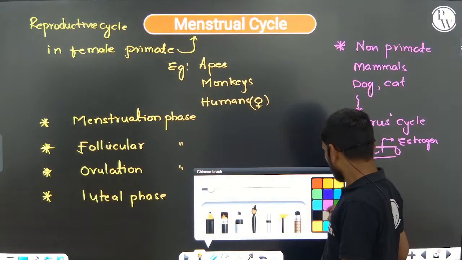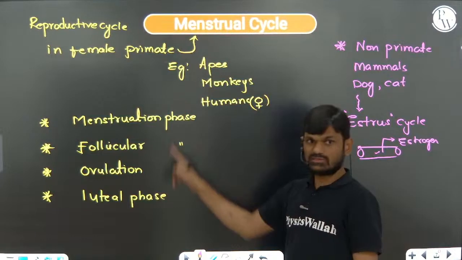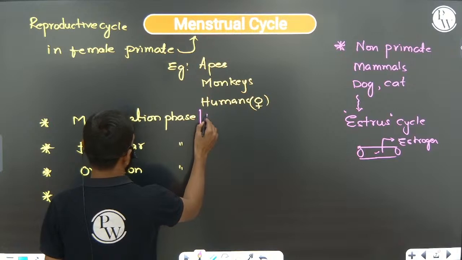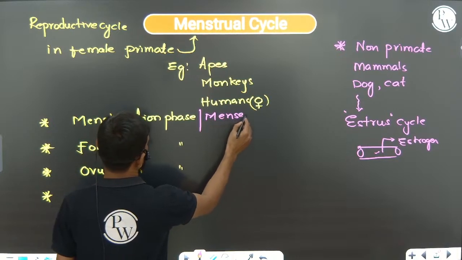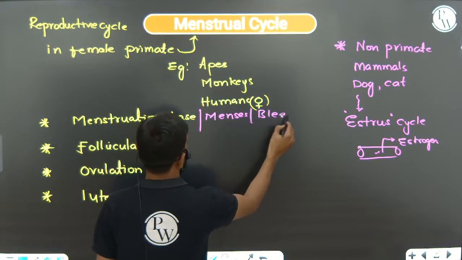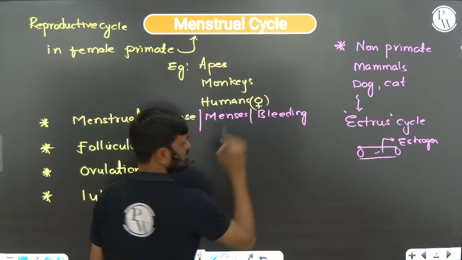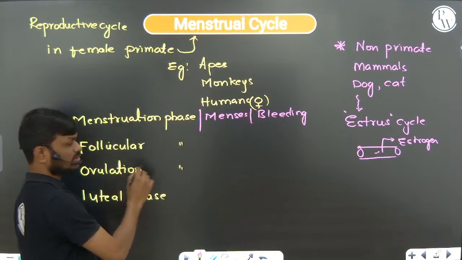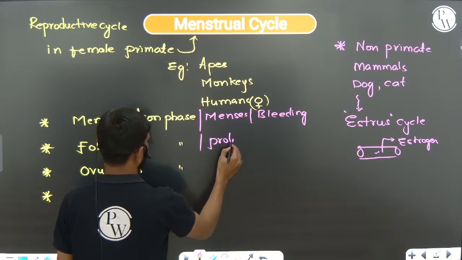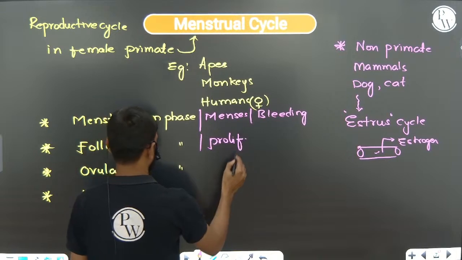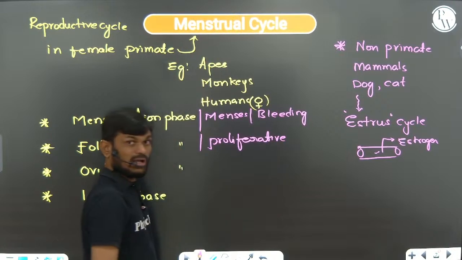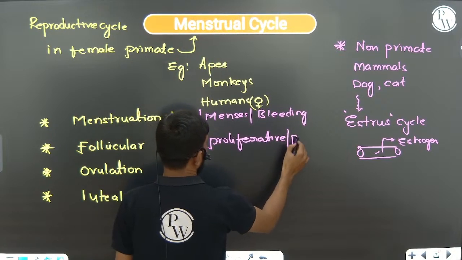Very important, you should also know the other names of these phases. The menstruation phase is also called menses, the bleeding phase. The follicular phase is also called the proliferative phase, also called the pre-ovulatory phase.